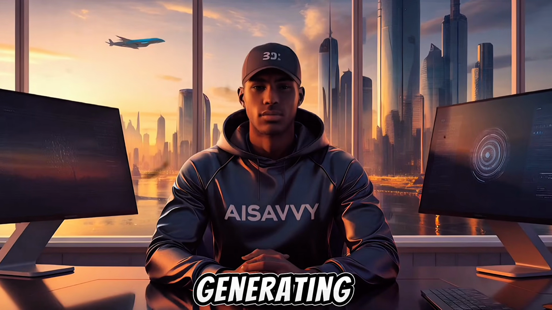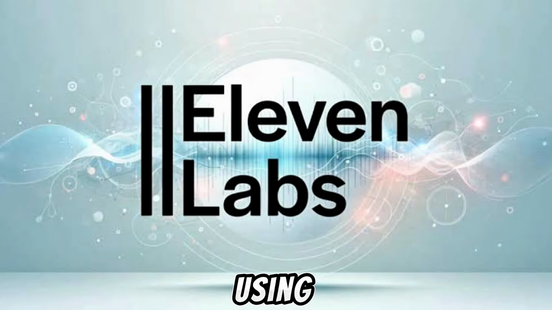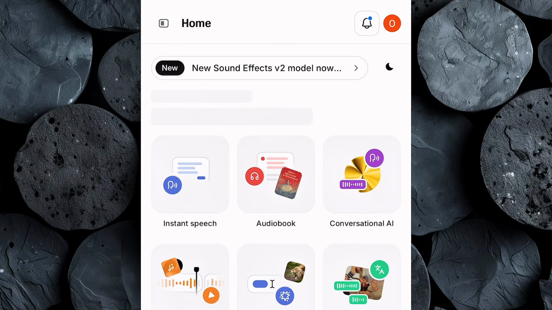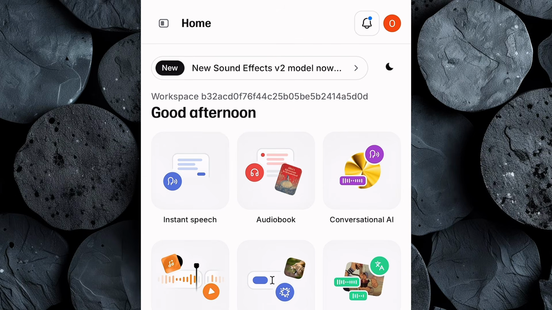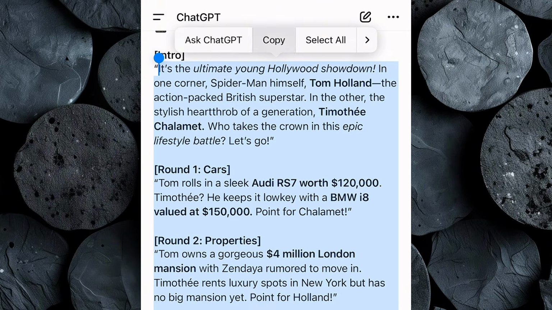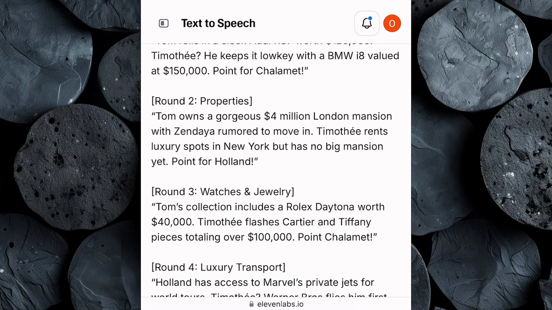The next step is generating our voiceover, and for this, we'll be using ElevenLabs. Head over to ElevenLabs, click on Sign Up, and quickly create an account. Once you're logged in, click on Instant Speech, and you'll be presented with the voice creation interface. Now open up ChatGPT, copy the script we just generated, and paste it right into ElevenLabs.